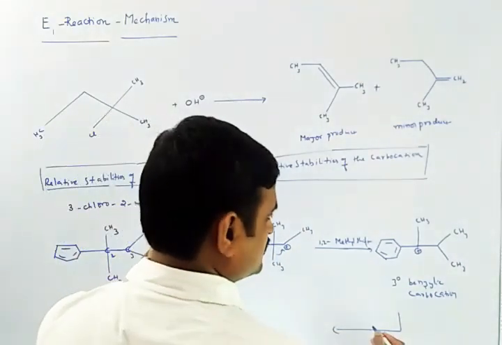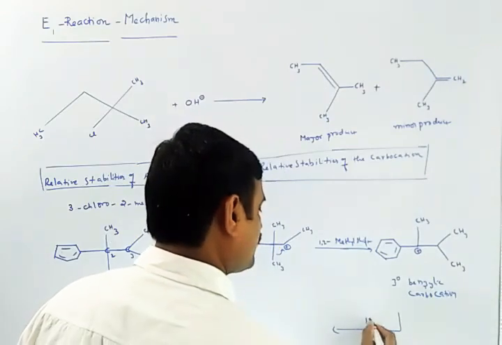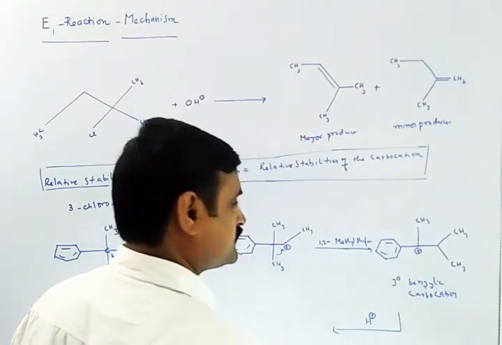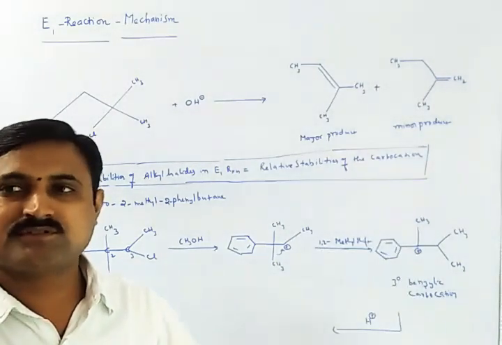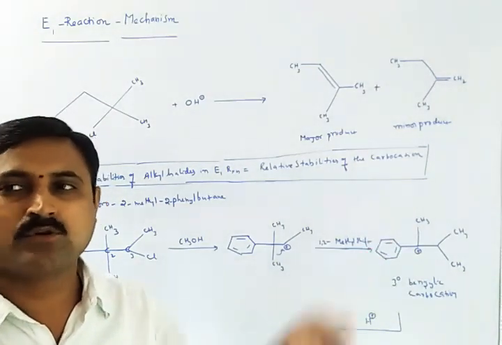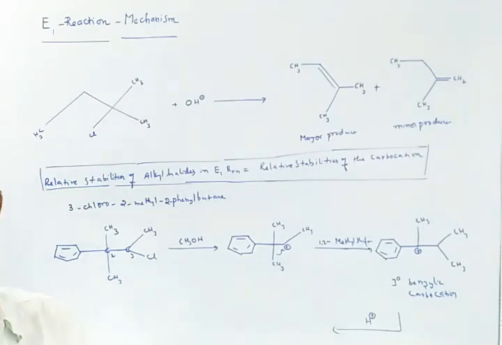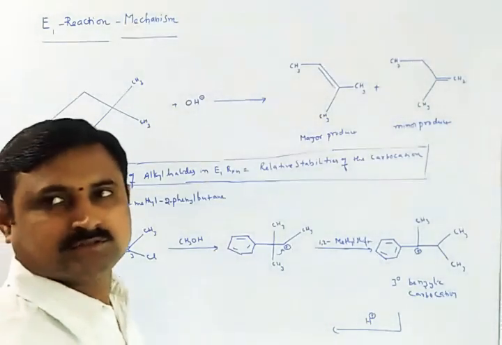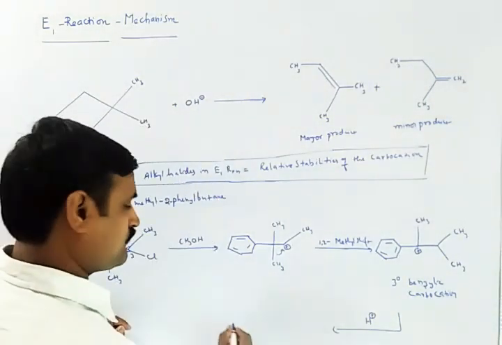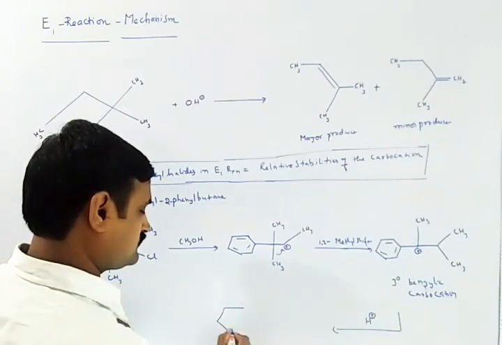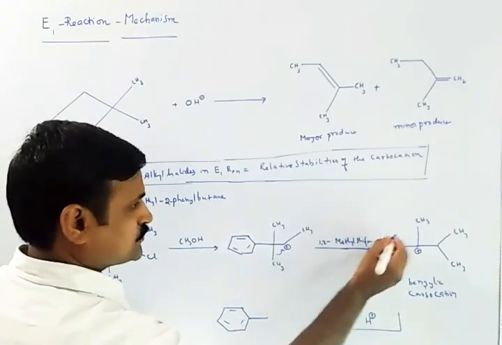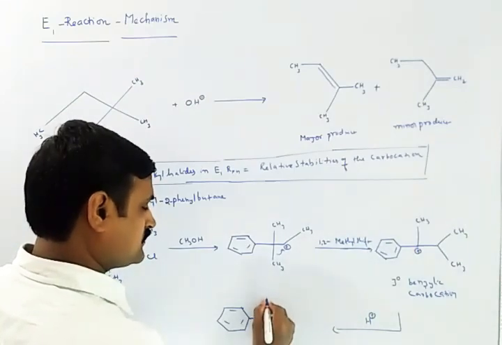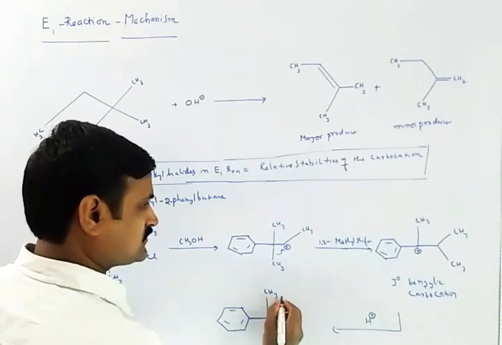With this you can start finding the final product. That means you can remove a proton from any one of the carbons next to the carbocation, and you will get the final product. So how will the final product be formed? Let us see. This is one CH3.